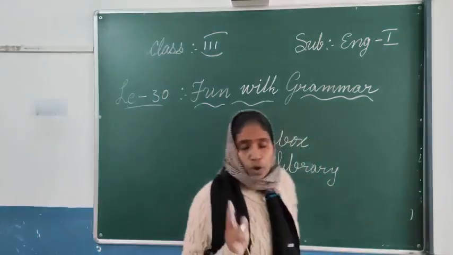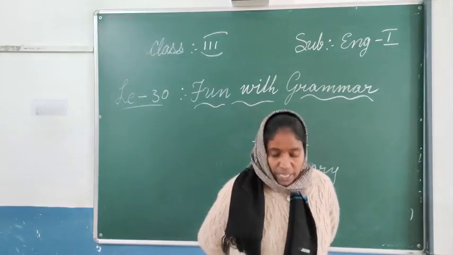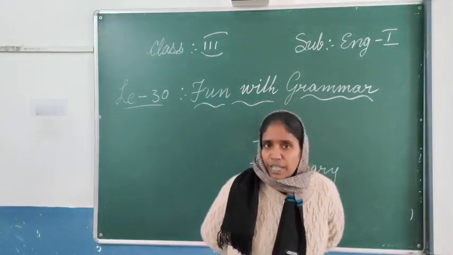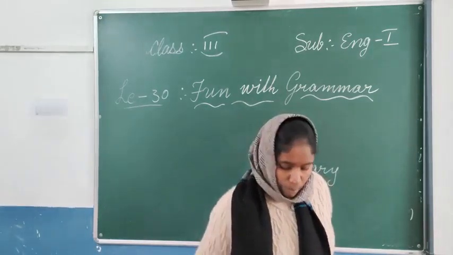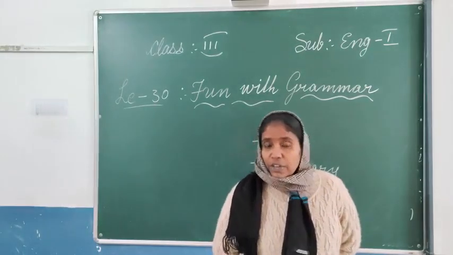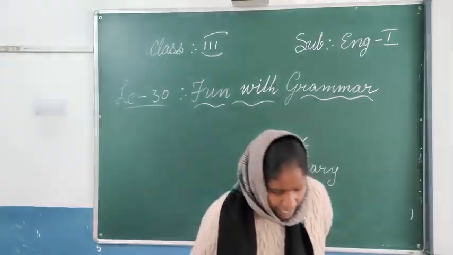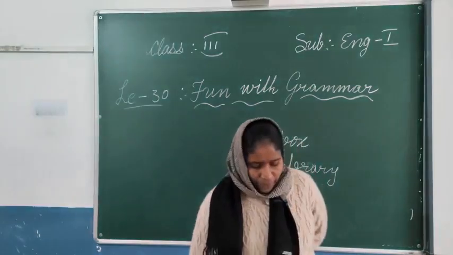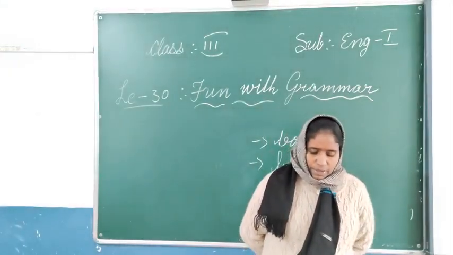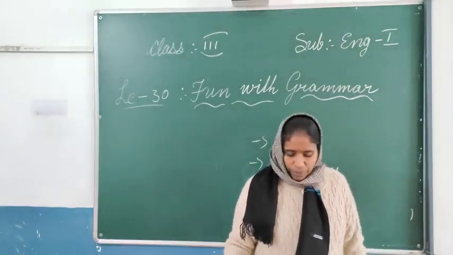Next one, choose the correct word and write one word to describe the following. Options they have given. A dash mirror: nourishing mirror, beautiful? Beautiful we cannot say. The next one, a dash saree: silk saree. The next, a dash accident: fatal. Bad we cannot say. The next one, a dash friend: lovely friend or ugly friend? We say lovely.